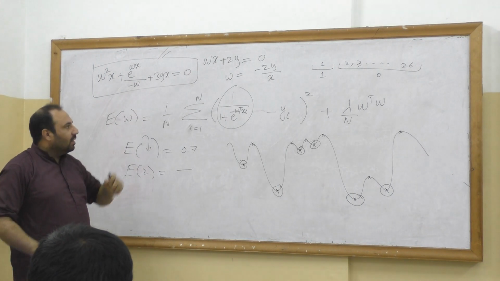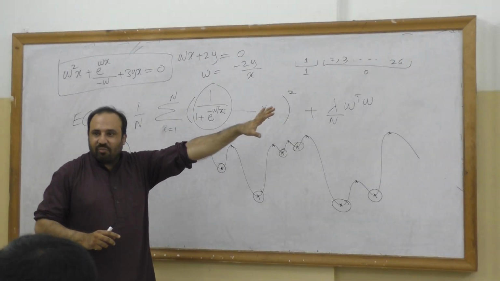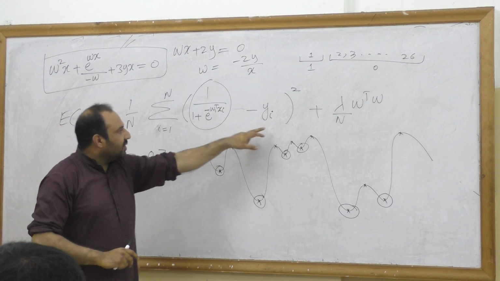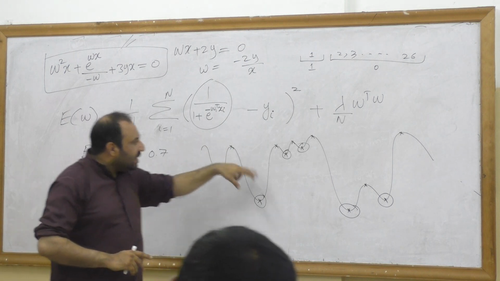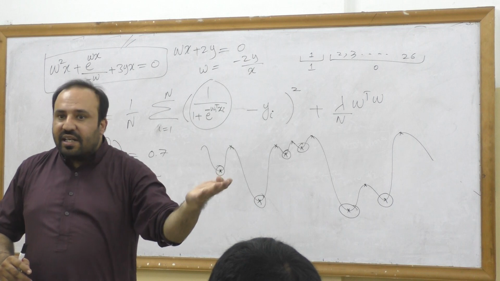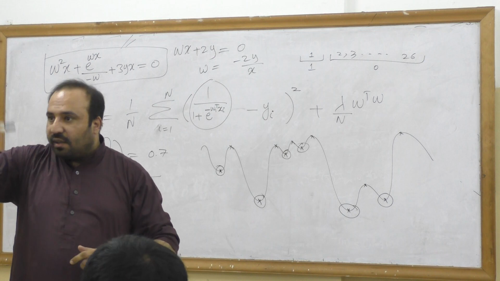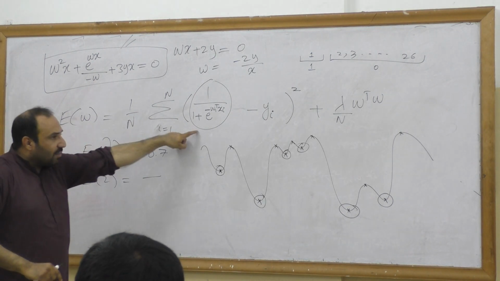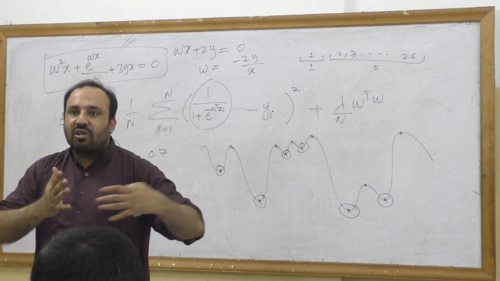Cannot be. So number one, if we try to solve a problem that is less sensitive to outliers, give it the range and so on, then this function is non-convex. Even if it is non-convex, we might try to solve it by iterating over all possible candidates of W and give whatever gives the minimum value. But that requires W equals to something to be solved by the iterator. If I take its derivative and set it equal to 0 and then want to find the value of W, W is not separated.